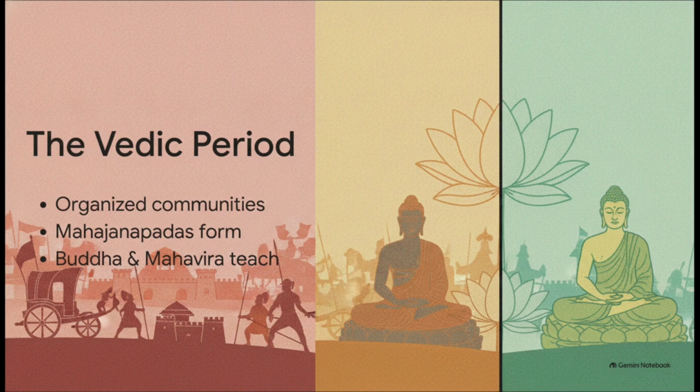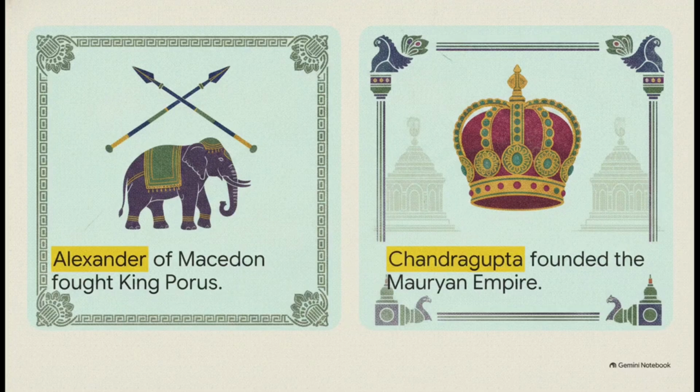By the 6th century BCE, large, powerful political states known as Mahajanapadas, like the mighty Magadha, were taking shape in northern India. But simultaneously, this was the exact same era that birthed India's greatest spiritual teachers. You have Siddhartha Gautama, the Buddha, and Mahavira, a key teacher of Jainism, both spreading revolutionary new paths that centered on compassion, ethical living, and nonviolence. It's quite the contrast, right? But while those beautiful philosophies developed, so did massive military forces.